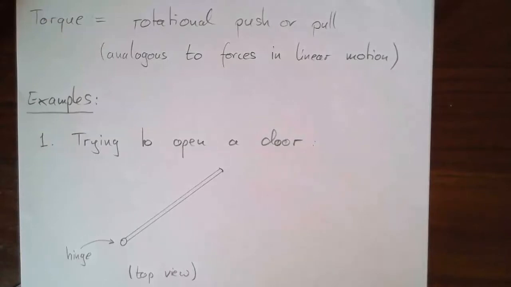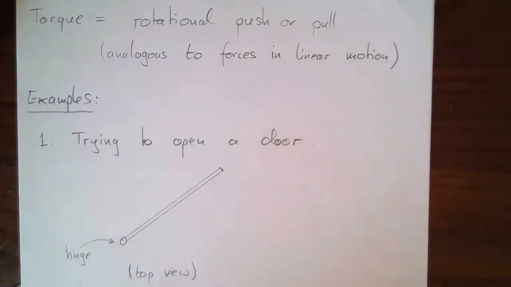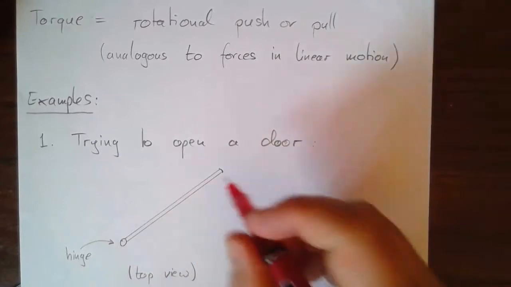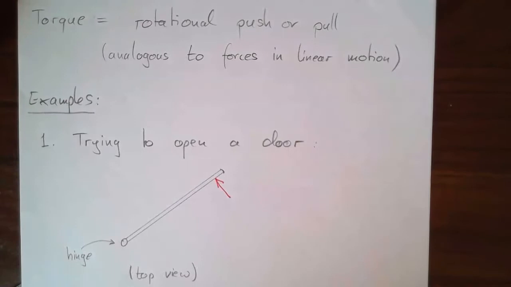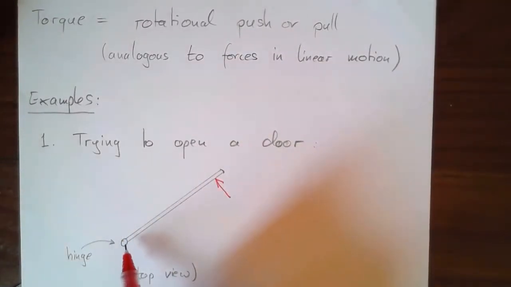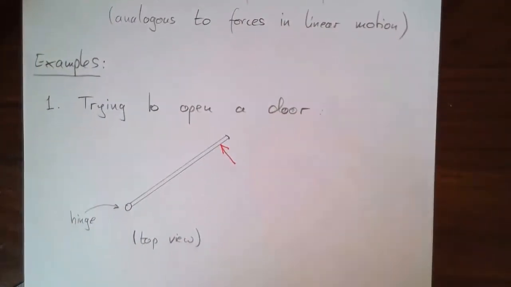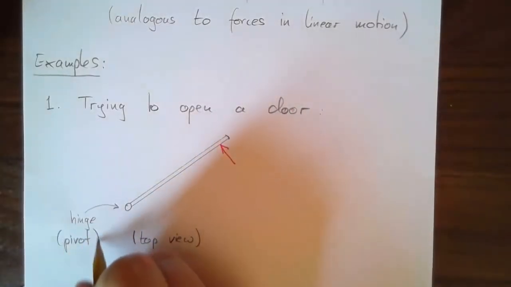The first example I'm going to look at is you're trying to open a door. Now, here you can see a door. The view is from above, so you can see the hinge right here, and we're kind of looking down onto the door, like through the ceiling, I guess. Now, normally to open a door, you'd push somewhere near this end here, right? You'd apply a force here. And that will create a rotation around the hinge, where the hinge is our pivot point. Right? This is the point that stays fixed, around which the rotation occurs. So we call this the pivot, or the pivot point.